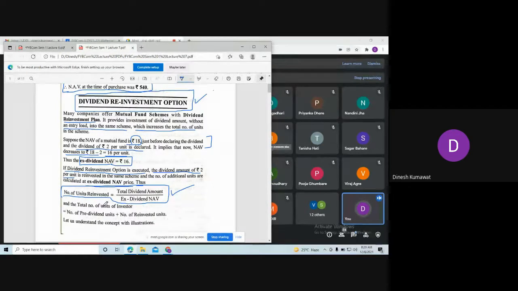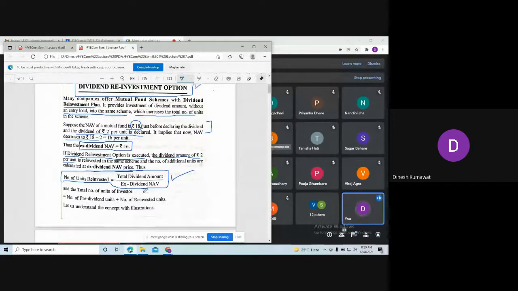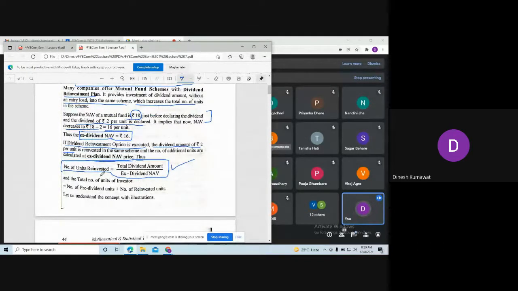And the total number of units of investor. Now suppose if you want to calculate the total number of units of any investor, then it is nothing but the number of pre-dividend units, means dividend declare करने के पहले जो भी units थे, that units plus number of reinvested units. So बाद में कितने हमने reinvest किए units. So अगर हम उन दोनों को add करेंगे, then we are going to get the total number of units. See, I hope you will get some idea using this small little bit theory part.